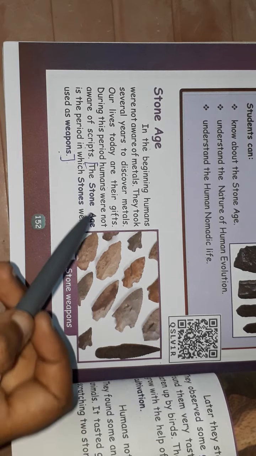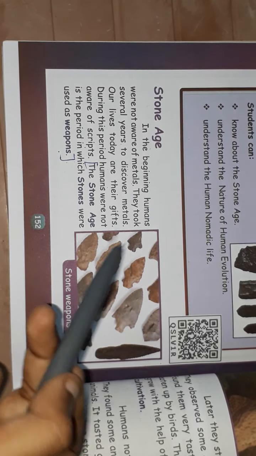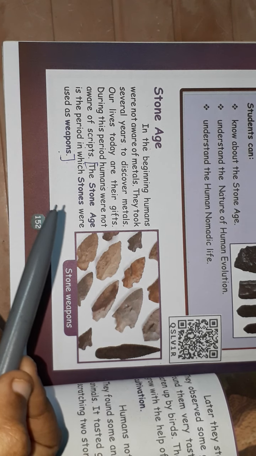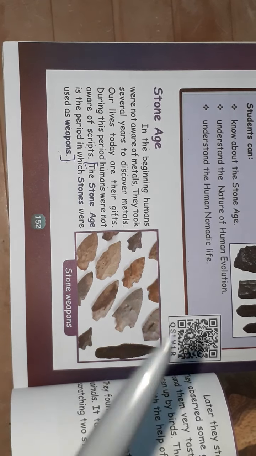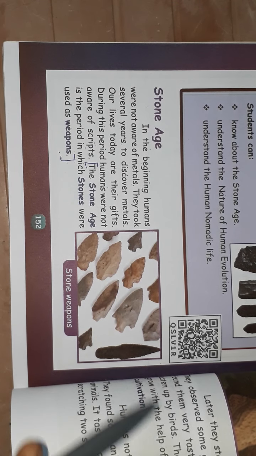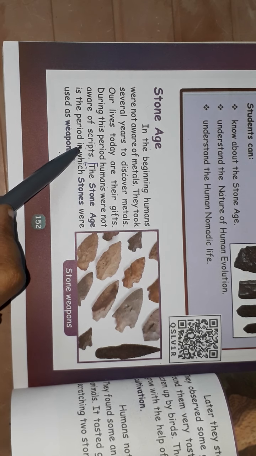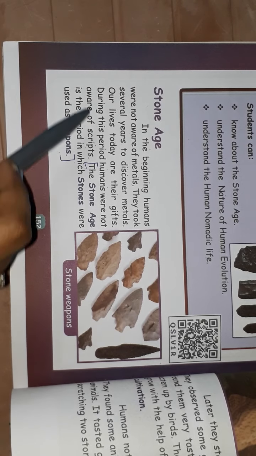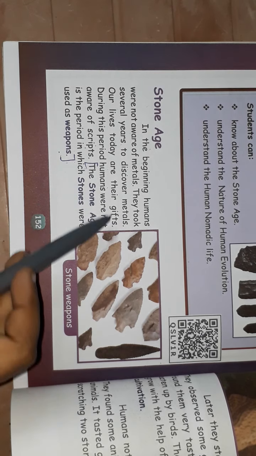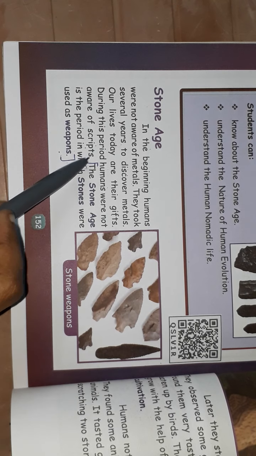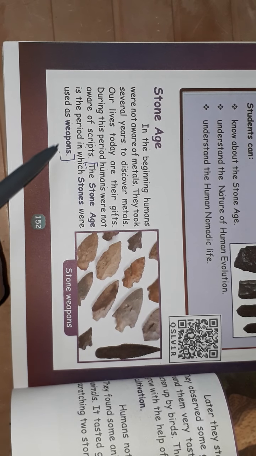It is a gift of the Old Stone Age people because they discovered many metals, and it helps nowadays. During this period, humans were not aware of scripts. The written document is called script. The Stone Age is the period in which stones were used as weapons.